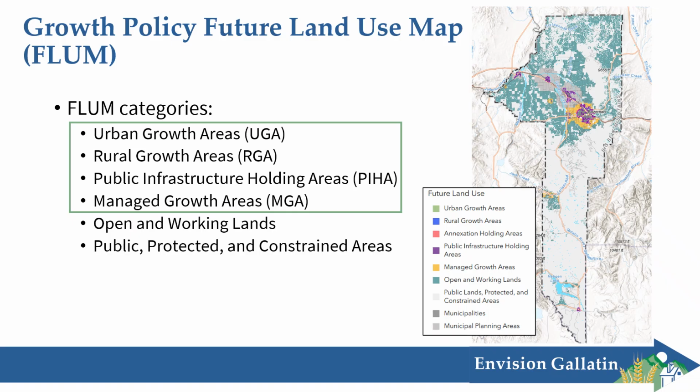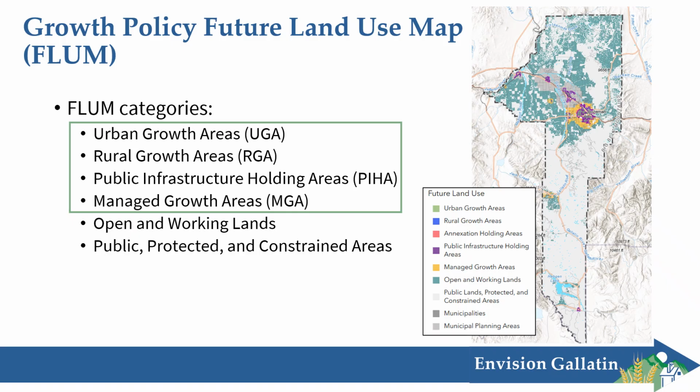Rural growth areas, on the other hand, are in some ways similar to urban growth areas, but their water and sewer districts provide water or sewer services, but not both. Therefore, development recommendations are a little bit more limited in rural growth areas. Public infrastructure holding areas have some similar attributes to rural and urban growth areas.